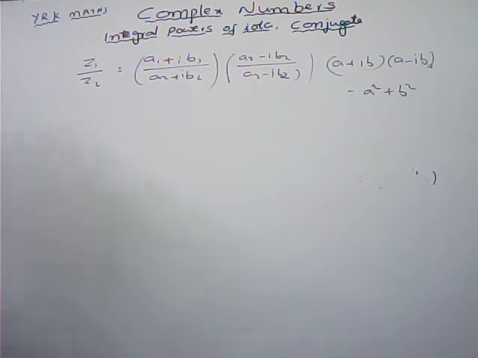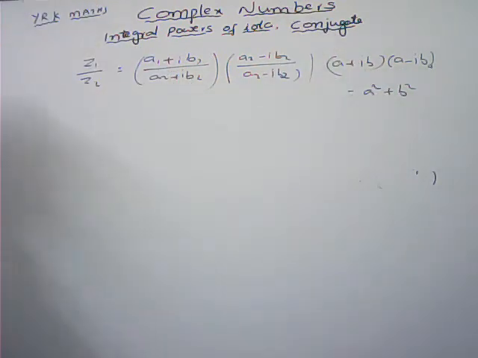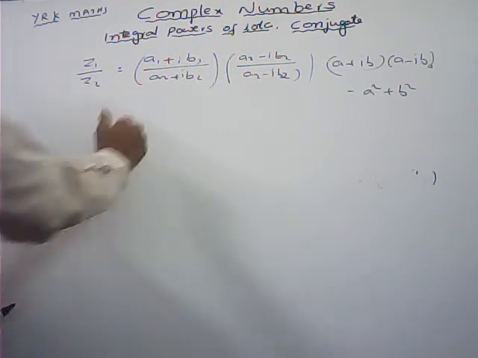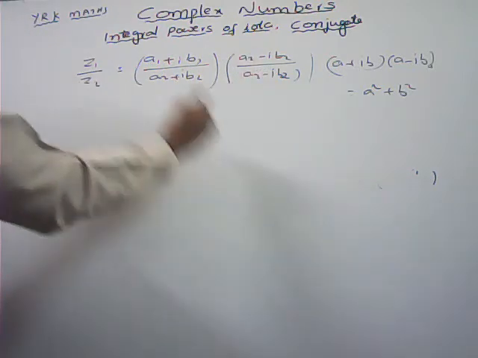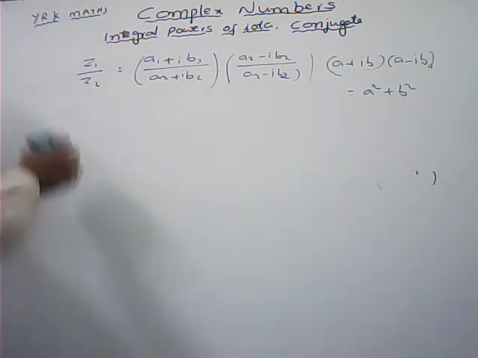Actually, (a plus b) into (a minus b) is a square minus b square, but here i square is minus 1, that's why we are putting a square plus b square. Whenever we get (a plus ib) into (a minus ib), directly we can write a square plus b square. Here by rationalizing the denominator, we can express in the standard form a plus ib.